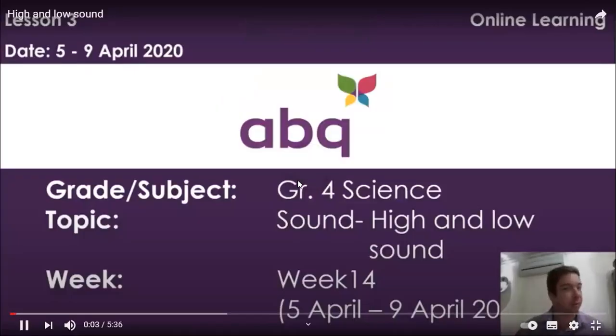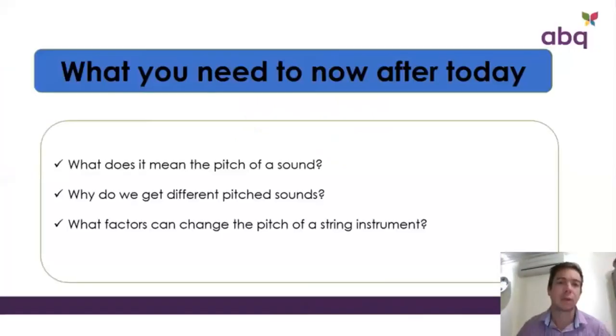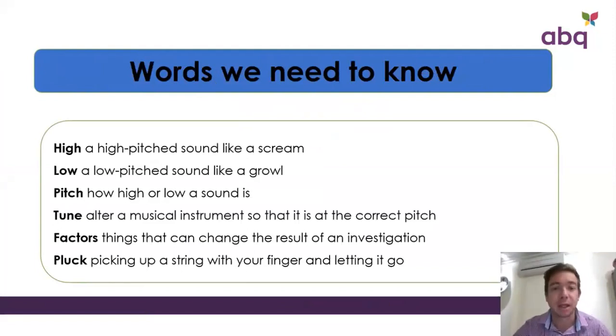Yes, we're going to go back to sound today and focus on high sound, low sound. What we're going to need to know after today: what does it mean, the pitch of the sound? Why do we get different pitch sounds? What factors can change the pitch of a string instrument? When we talk about high or low pitch sound, high means something like a scream.